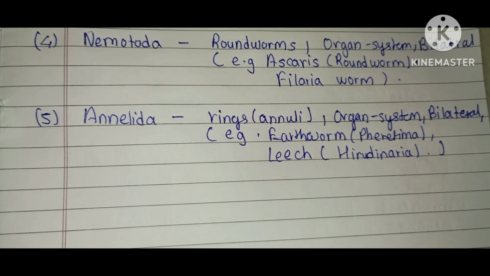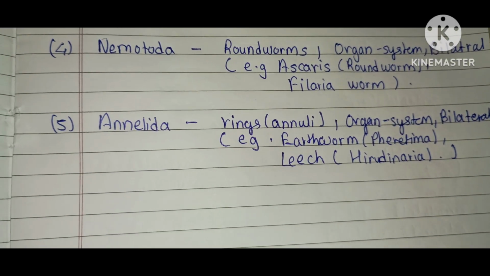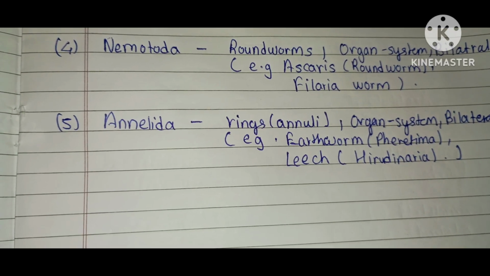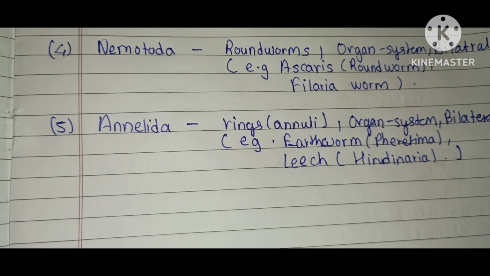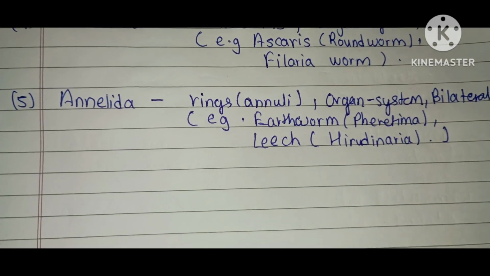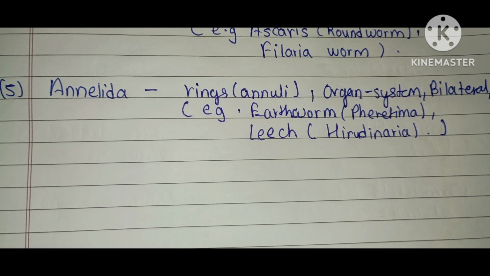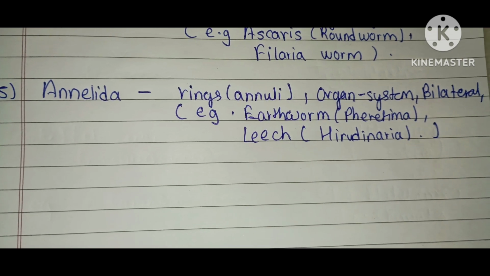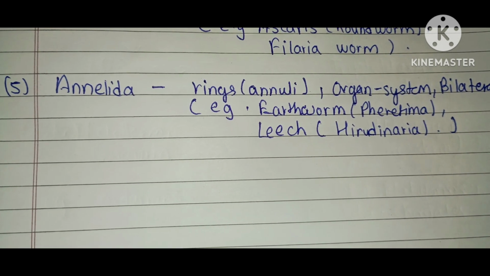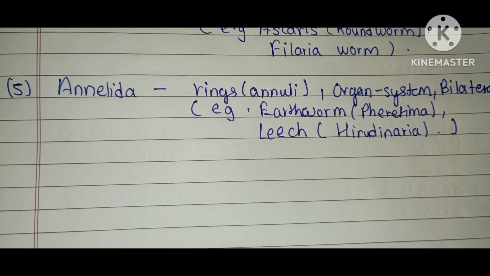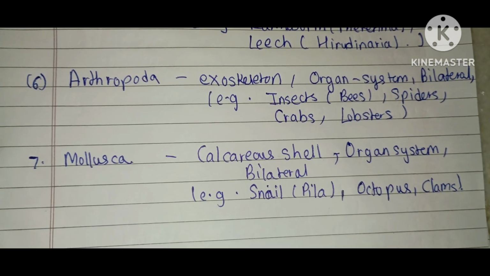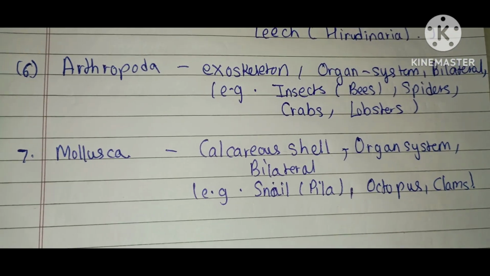The fifth phylum is Annelida. They are segmented worms. The body is divided into rings called annuli, they possess a true coelom and a closed circulatory system, organ system level and bilateral symmetry. Examples are earthworm, Pheretima, and leech, Hirudinaria. The sixth phylum is Arthropoda.